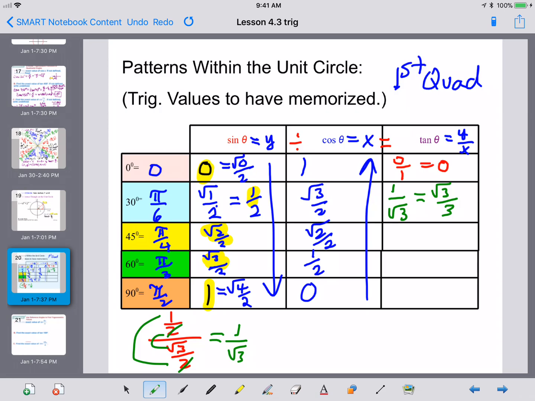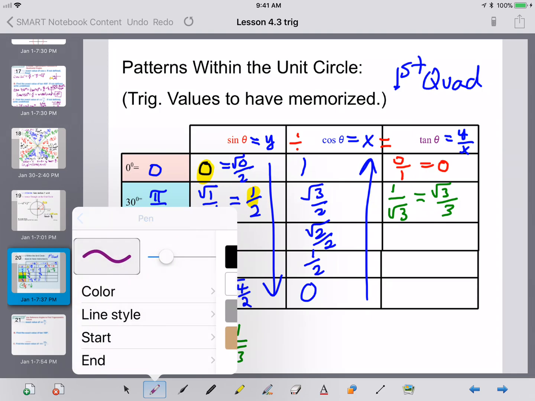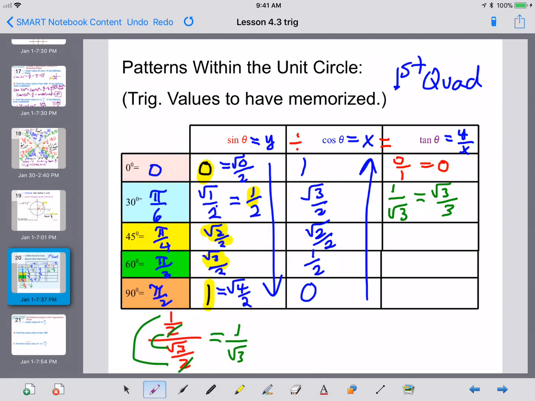Let's take a look at pi over 4. And again, I'm going to do the work down at the bottom. For pi over 4, that would be square root of 2 over 2 divided by square root of 2 over 2. Now what's nice about that is you're dividing something by itself. Anything divided by itself is always 1. So to find the tangent for any of your 45-degree ones are very nice. It's either going to be 1 or -1.